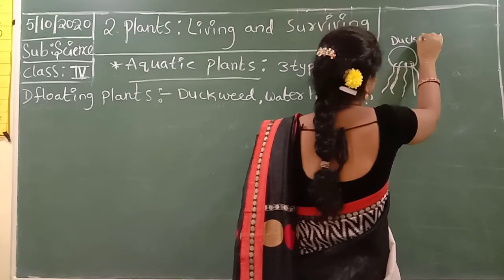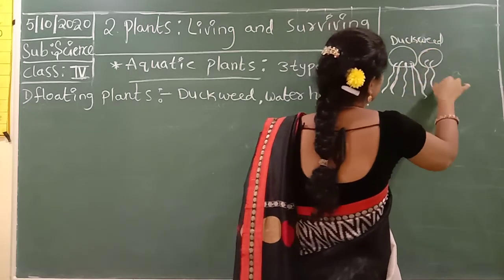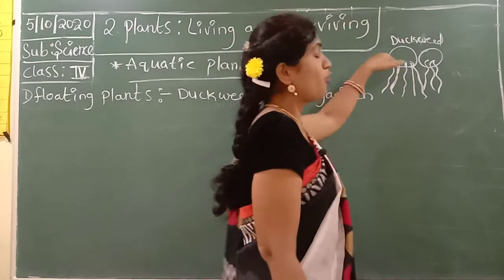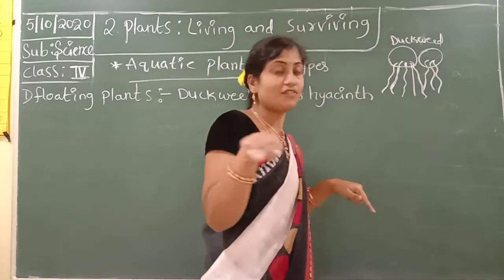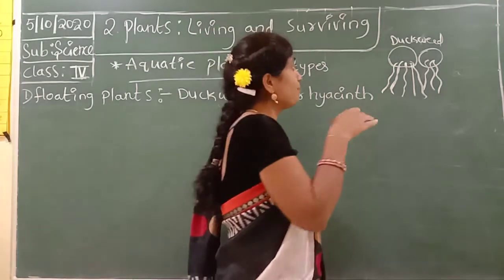Okay children, this is the duckweed plant. It floats on the water only. When we observe lakes, we can find floating plants.